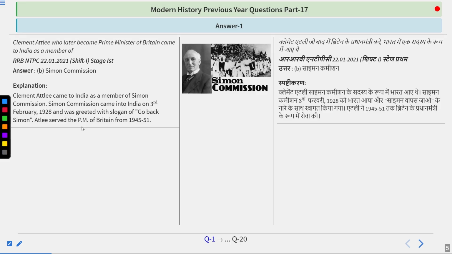So do remember, Clement Attlee was one of the 7 members of the Simon Commission, also known as the White Commission. And the chairman of this commission was Sir John Simon. And it was formed in 1927 and it came to India in February 1928.